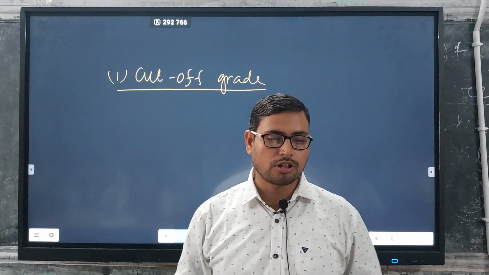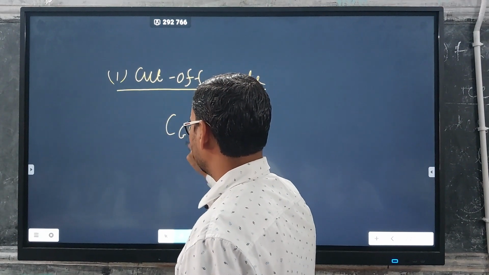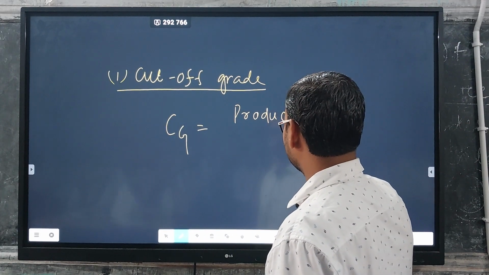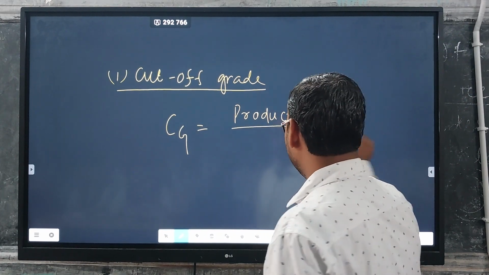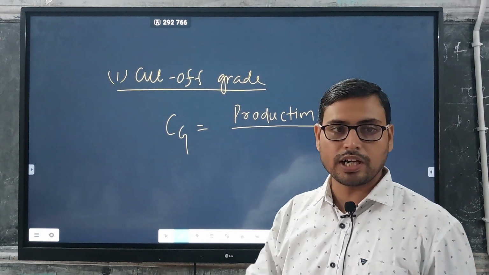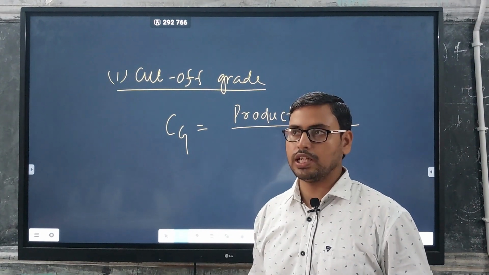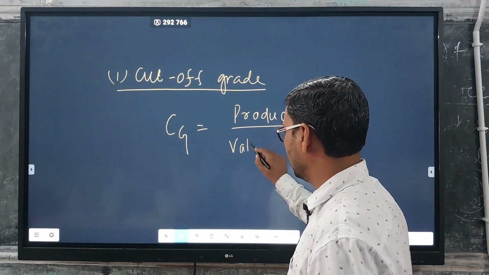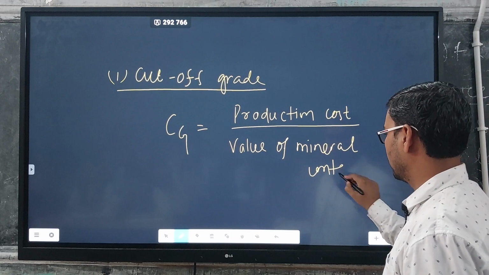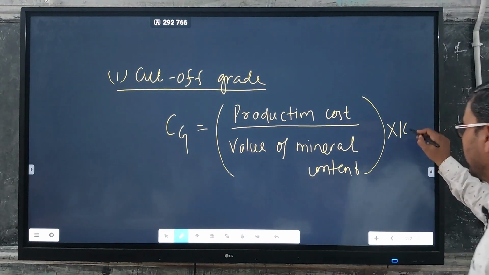So, we can calculate cutoff grade mathematically by the production cost. Cutoff grade, CG, is the production cost divided by the value of mineral content or value of metal content, depending on the nature of exploration, multiplied by 100.